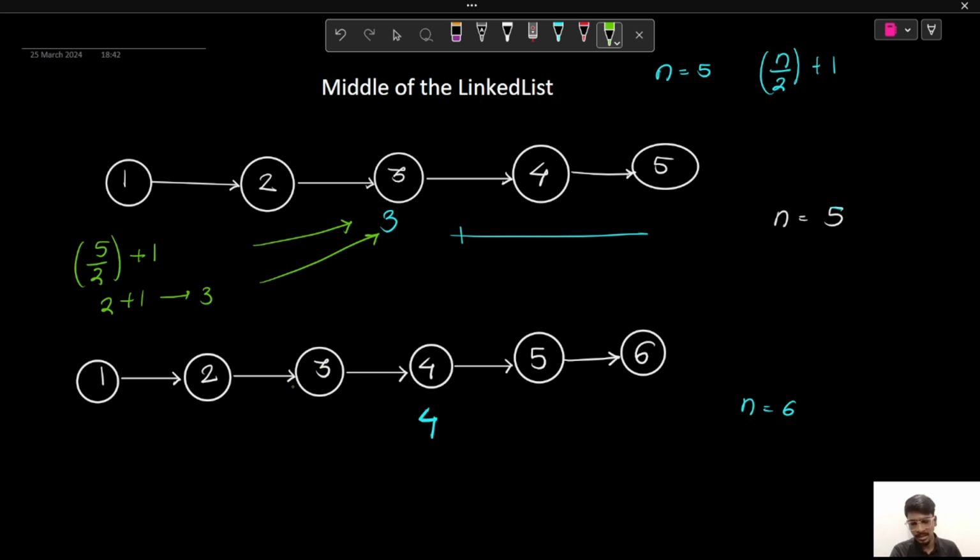And in the other case, we are having our n as 6. So the integer division of 6 by 2, so n by 2 plus 1: 6 by 2 is nothing but 3, and 3 plus 1 is giving me 4, which is nothing but our middle of the linked list. So with this approach, I can easily find the middle of the linked list.